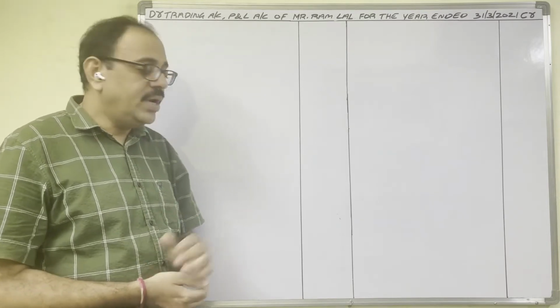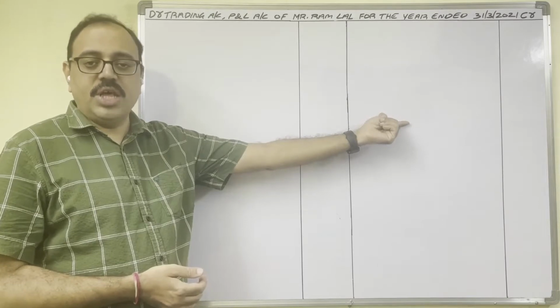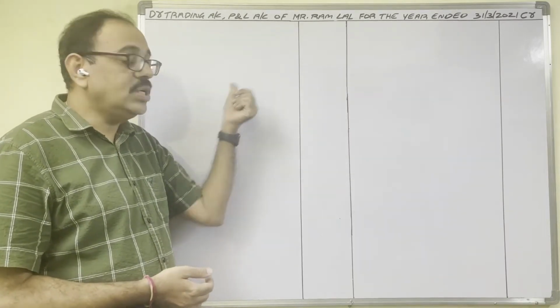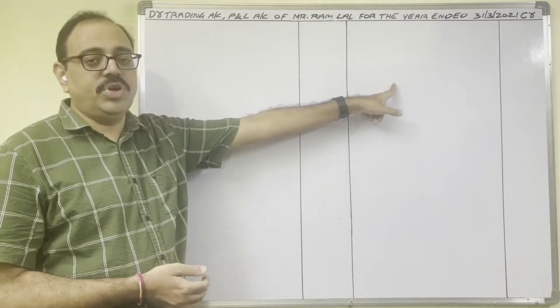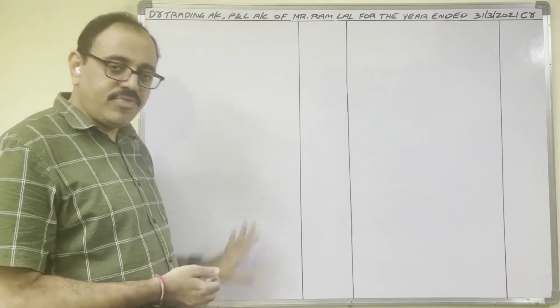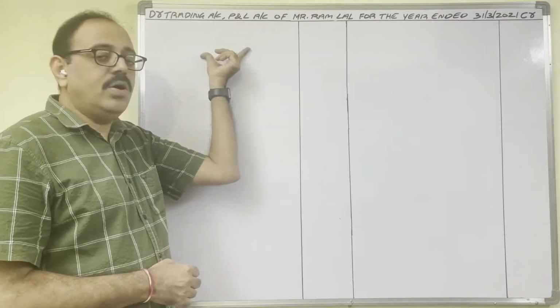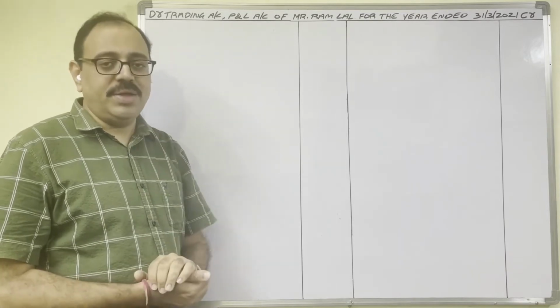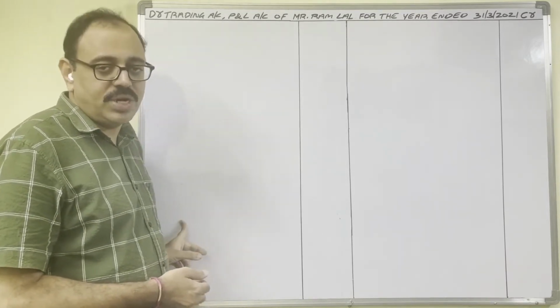Nominal account rule: debit all expenses and losses, credit all incomes and gains. Therefore, expenses and losses we have to show on the debit side, and incomes and gains on the credit side. First you prepare the trading account, then the profit and loss account. On the debit side, in the trading account, direct expenses we have to write. In the profit and loss account, indirect expenses we should write.